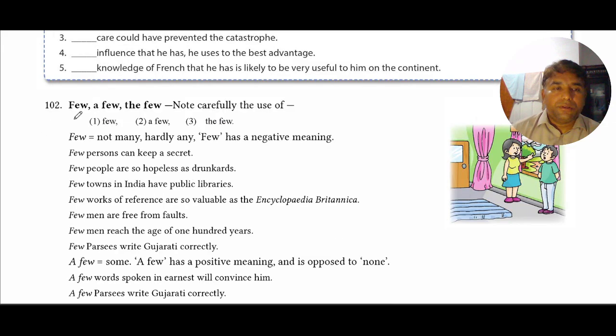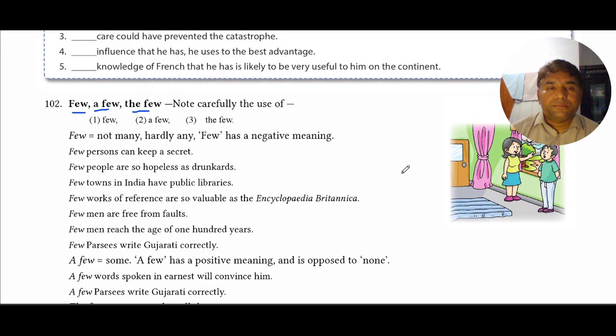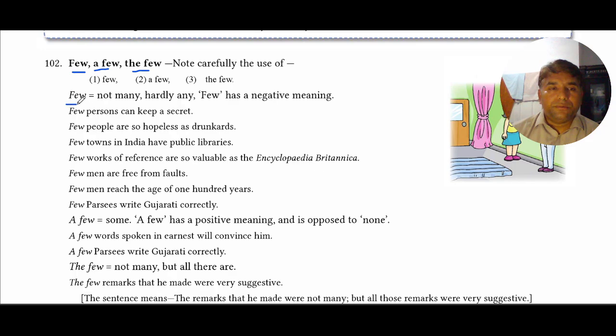And now, few, a few, and the few. These three adjectives are very confusing, like little, a little and the little. So note carefully that few has a negative meaning. It means hardly any. For example, few persons can keep a secret. Although it is a positive sentence in structure, it communicates a negative meaning: that generally nobody can keep a secret.